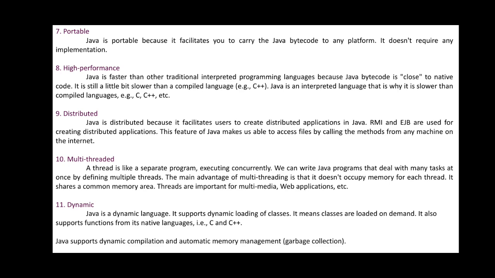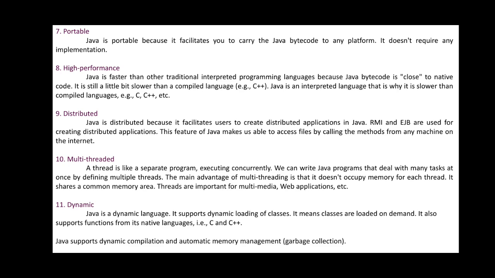Dynamic. Java is a dynamic language. It supports dynamic loading of classes. When you run a particular program, classes are loaded on demand. Whenever there is a necessity of executing a particular class, you can call it. So we call that dynamic. Java also supports functions from native languages like C++. Why is Java called dynamic? It can access different types of functions present in the C++ libraries.